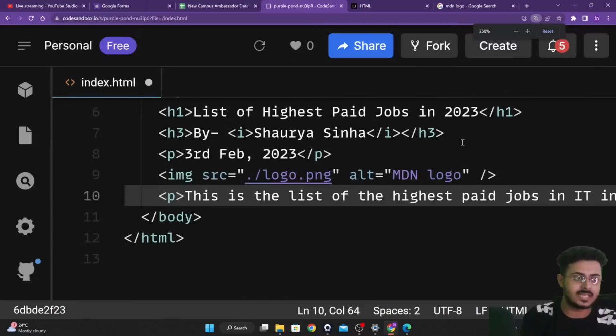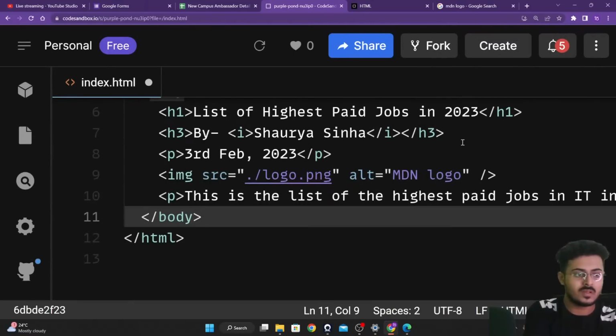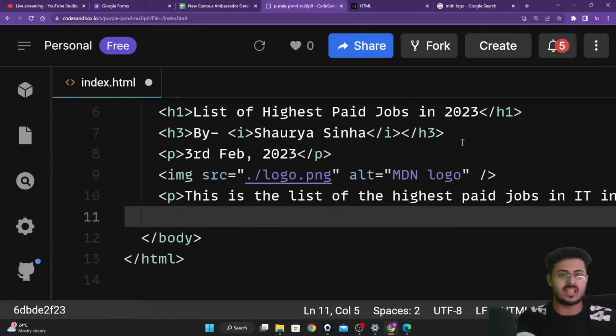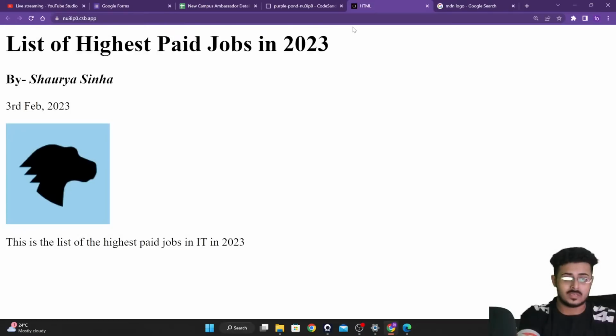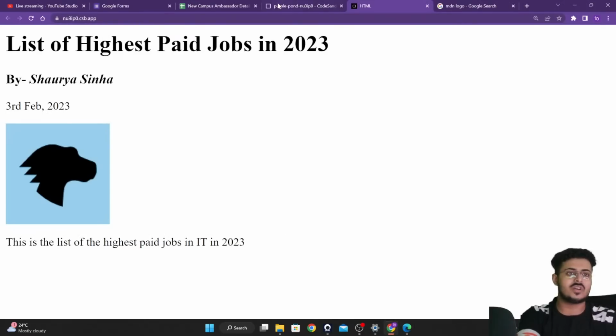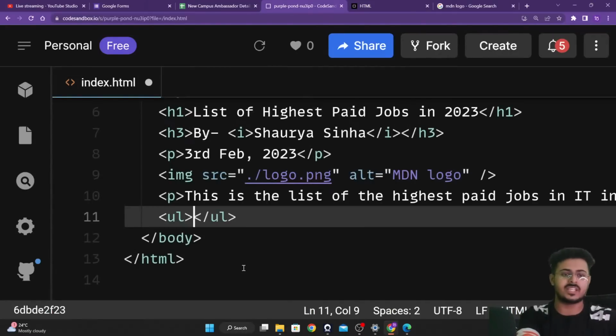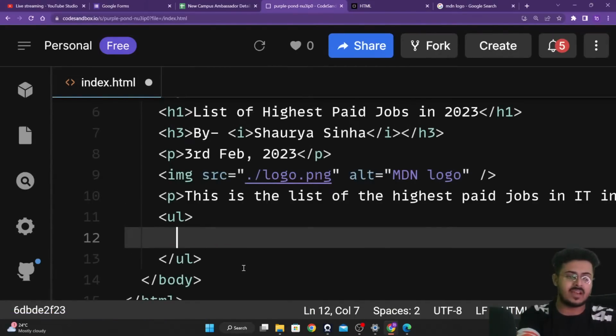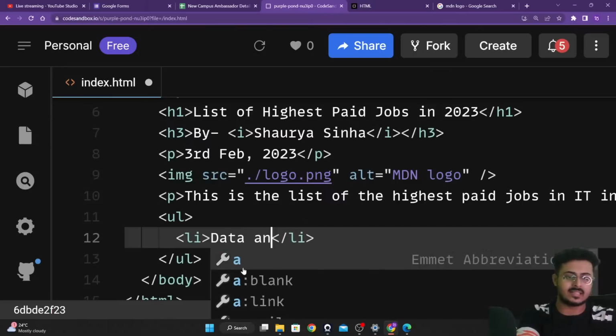Let us increase the size. We'll go down once again, guys, and then we'll be writing our last line of code. Let us look at the last line of code: data analyst, full stack web developer, and software engineer. That is an unordered list, right, guys? So we need to create an unordered list, and the first li element will be data analyst.